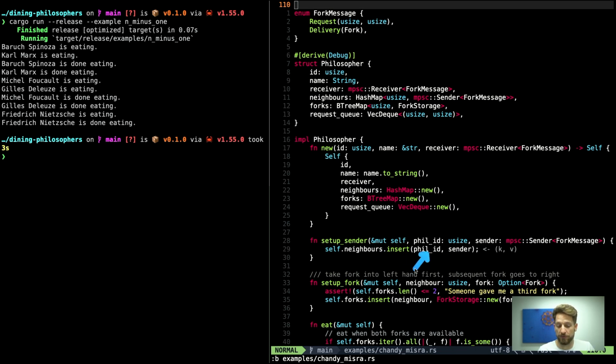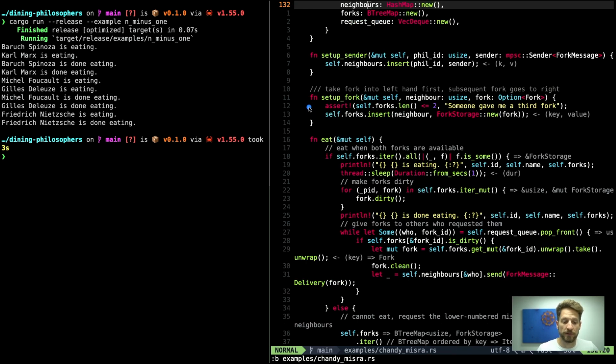And that's the philosopher ID to know which neighbor ID you want to talk to. And then the sending channel is stored in there. Same is done with the forks. I actually make sure that nobody gets handed more than two forks. And we store the information, whose fork is that, and then of course the fork inside.